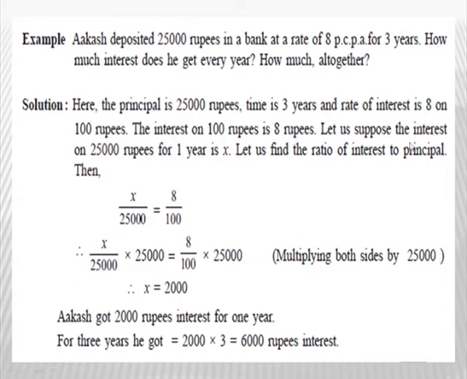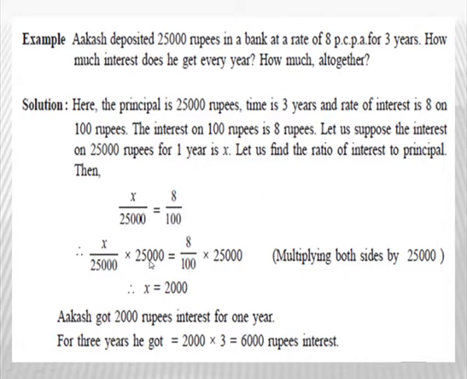Now we will consider the interest on rupees 25,000 for 1 year to be x. Now we will take the ratio of interest to the principal. On 25,000, interest is x, principal is 25,000. Now on rupees 100, interest is rupees 8. So you will get the ratio 8 upon 100. Now this is an example of direct proportion. Hence you will get the two ratios constant and equal. That is, x upon 25,000 is equal to 8 upon 100.